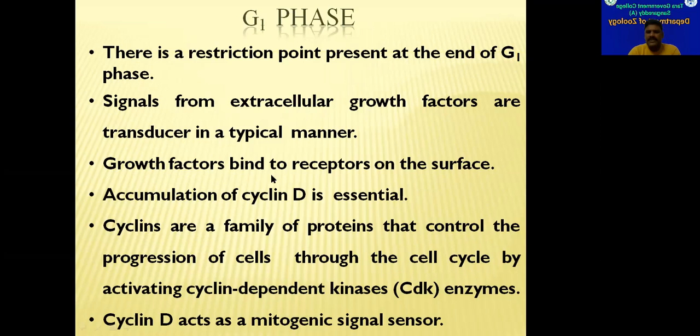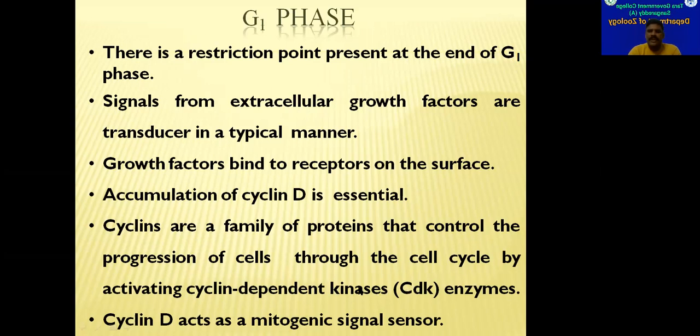On the surface of cells, receptors are there. When these growth hormones bind to the receptors on the surface of cells, internally many activities will be triggered. So all these activities will result in these G1 phase activities. So G1 phase activities will be initiated once the growth hormone comes in contact with the cell receptors. So as a part of these things, cyclin protein production also will be done. Cyclin dependent kinase enzymes will be there.